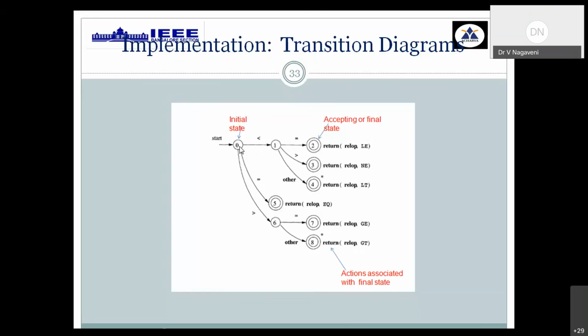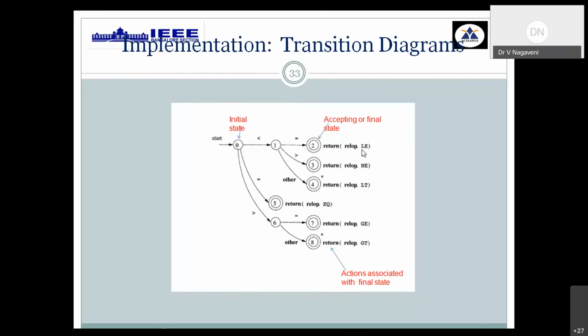Now, in our relop, you have 6 types. Whenever the first character is less than, it goes to the next state. If your first character is less than, it goes to state number 1. After that, it may have an equal to or greater than symbol. When it reads less than immediately followed by equal to, it goes to state number 2, wherein the token extracted is relop.